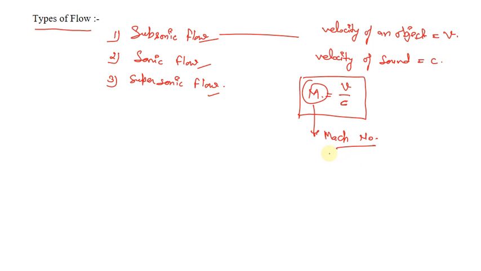There are several types of flows which move at a velocity greater than the velocity of sound. There we use this term, because generally in defense we see that a supersonic missile has been developed by DRDO. These are things we hear many times. They define their speed in terms of this Mach number.